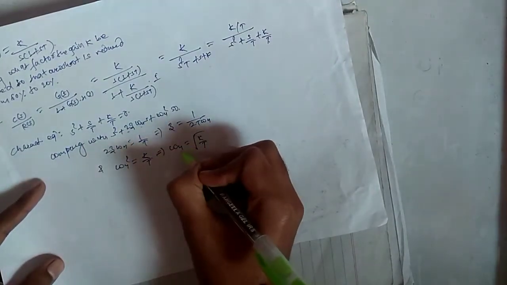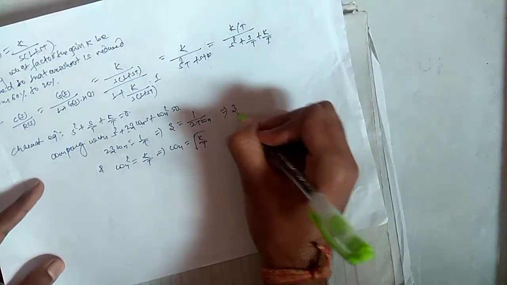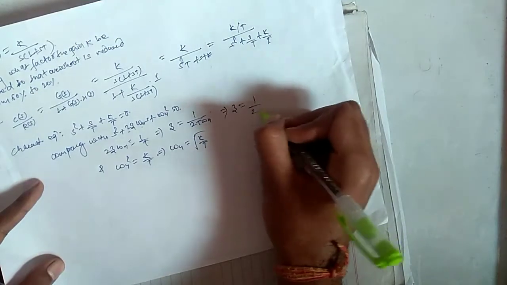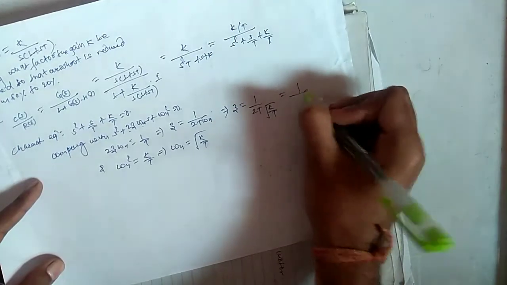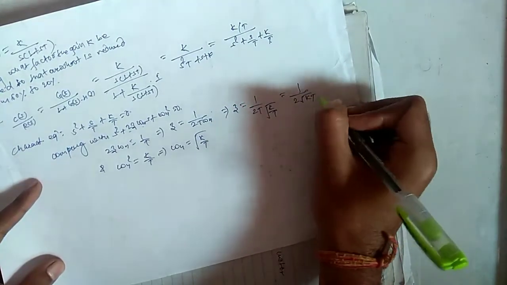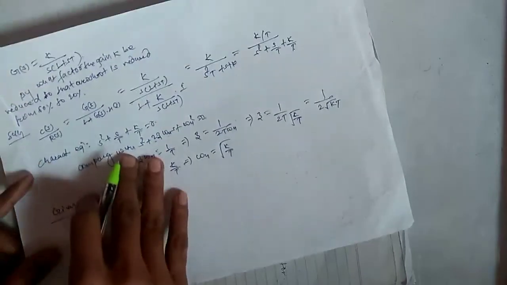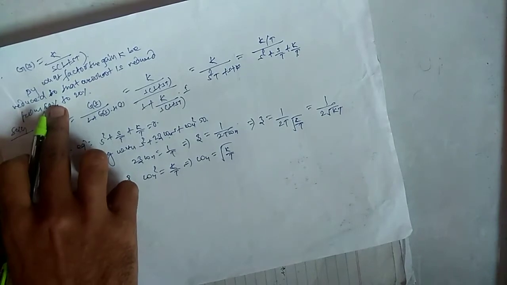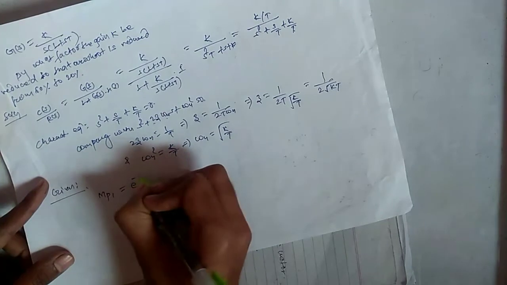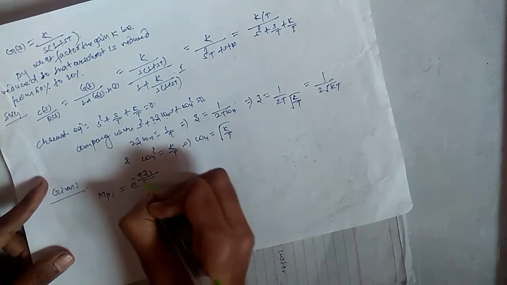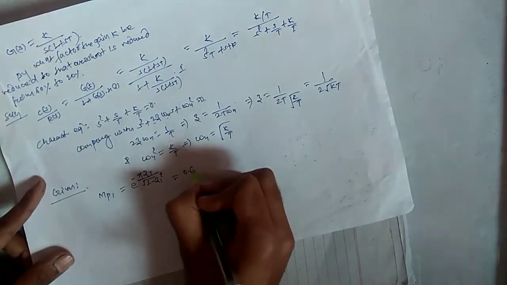If you substitute the value of omega n, root under K upon T, in this, you will get the value of zeta as 1 upon 2T root under K upon T. On further simplification we get 1 upon 2 root under KT. And in the question we have given that the overshoot is reduced from 60% to 20%. So first, Mp1 equals e to the power minus pi zeta 1 upon root under 1 minus zeta 1 square, equals 0.6, since it is 60%.